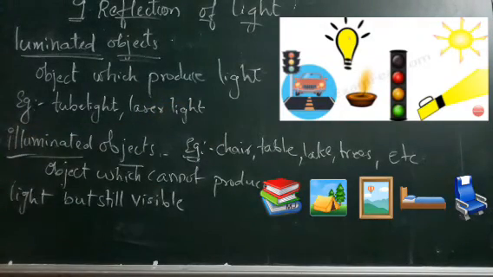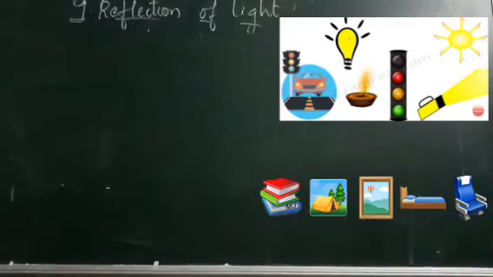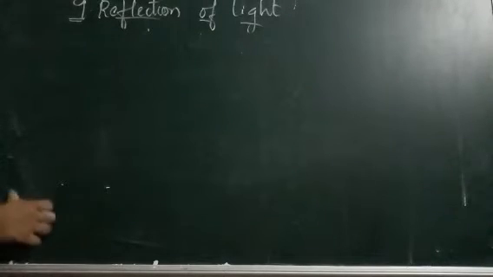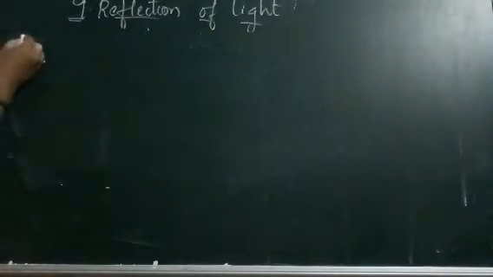Luminous objects produce their own light, and artificial luminous objects produce light based on some inventions. It is not natural, but due to some scientific reasons. For example, we have tube light, laser light, bulbs, CFLs, etc. Isn't it? So next we will learn about the logic.